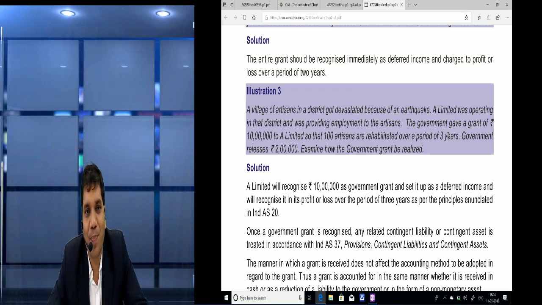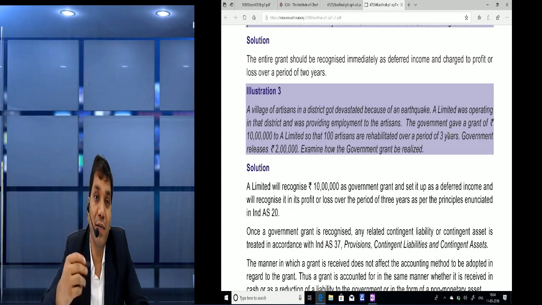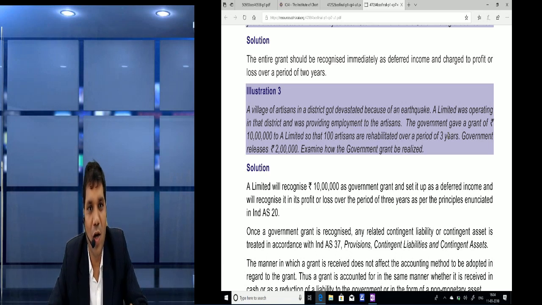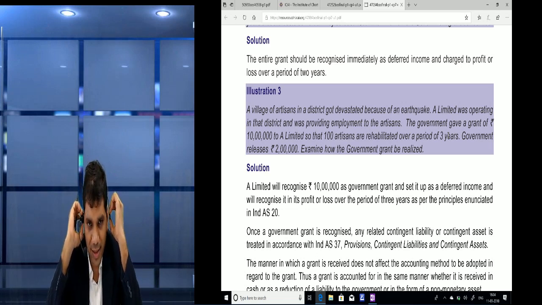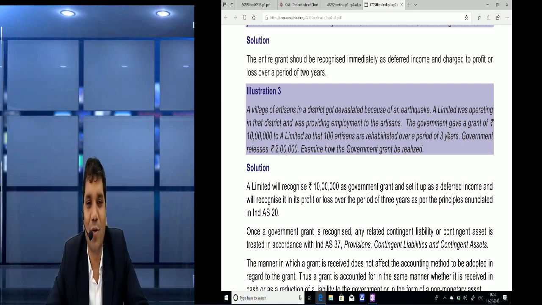Again friends, the 2 lakh that is received is a bank account debit, but the government grant, as soon as it is approved but not received, we can show it as a receivable. So friends, in this case the answer will be the same way, and we should recognize that government grant on a deferred basis, and accordingly show the government grant. We can read the answer also from this. They had given a good answer.